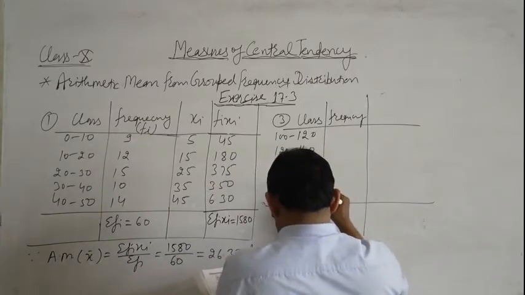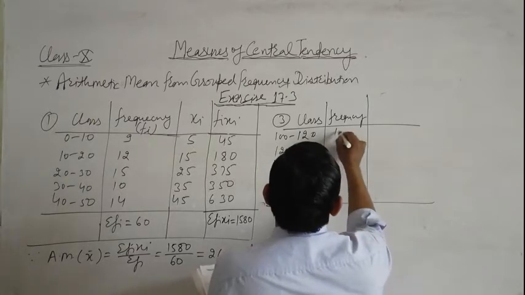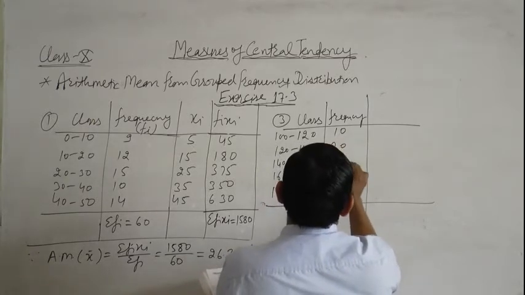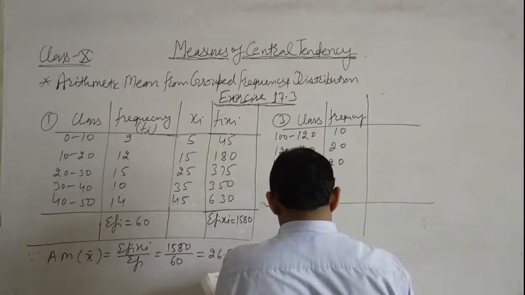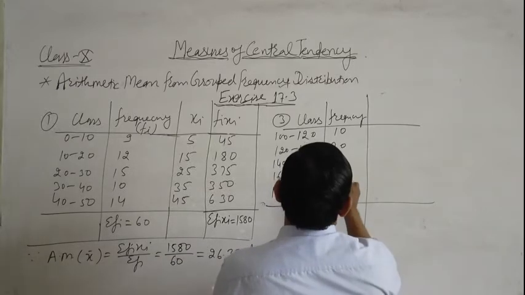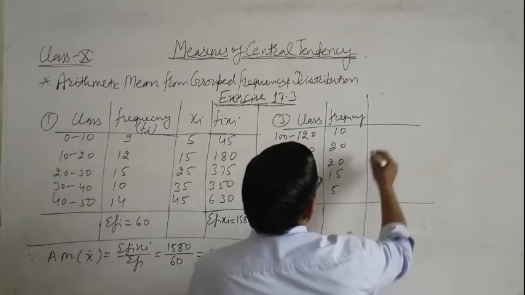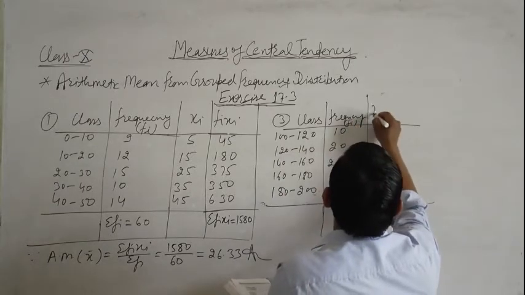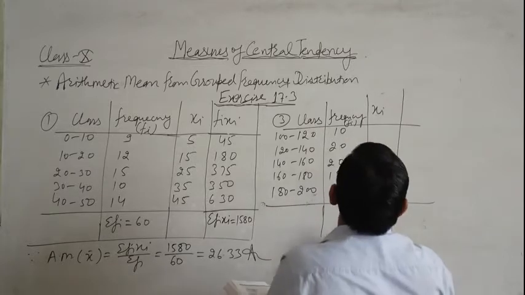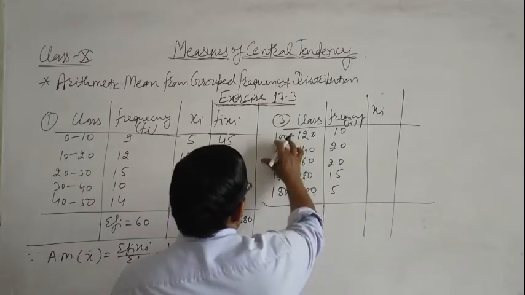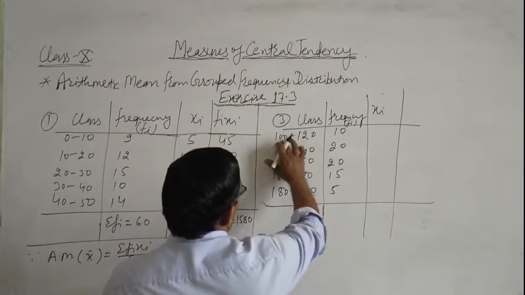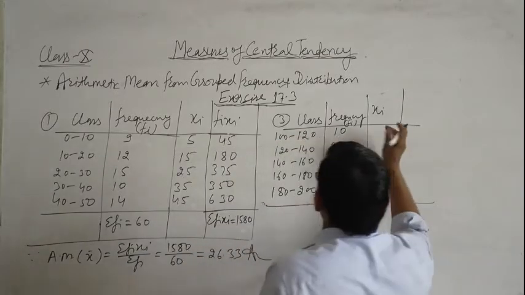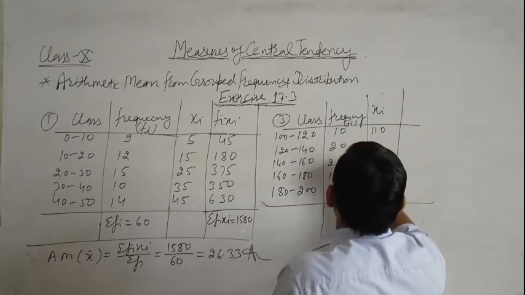Frequencies are 10, 20, 15, 5, and so on. Frequency is represented by fi. Again first we find xi, which means lower limit plus upper limit upon 2. So 100 plus 120 is 220, upon 2 is 110.